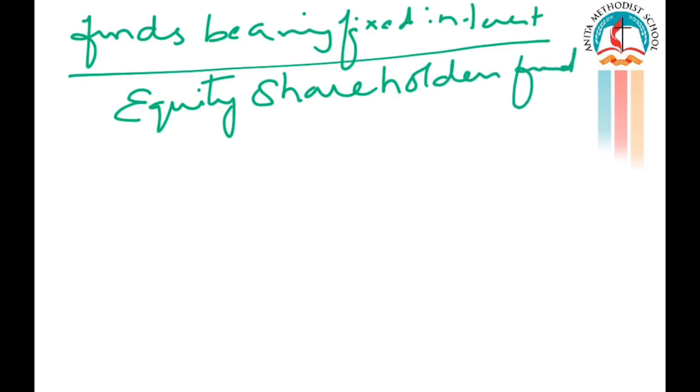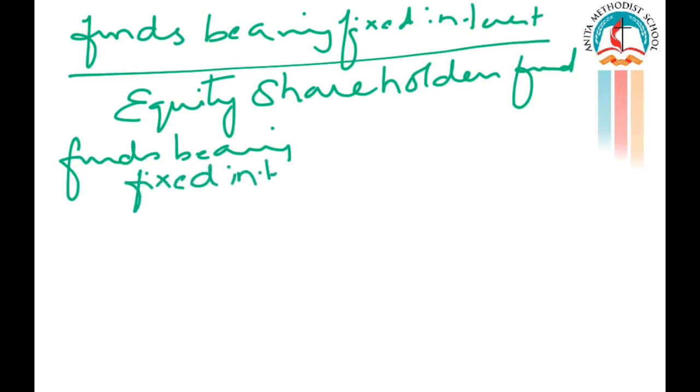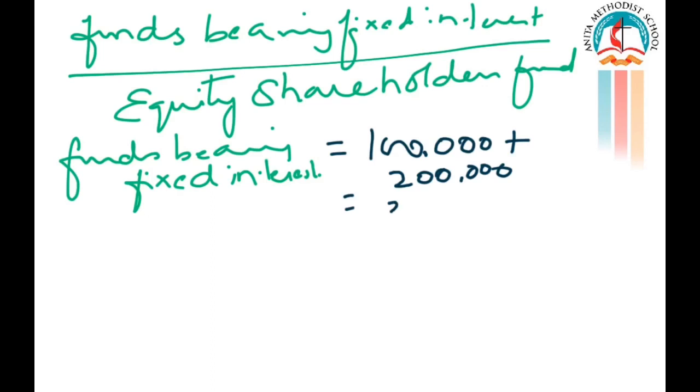Now, what are the two funds bearing fixed interest? Funds bearing fixed interest is 1 lakh plus 2 lakhs. That comes up to 3 lakhs. Very good. Next one, equity shareholders' funds.